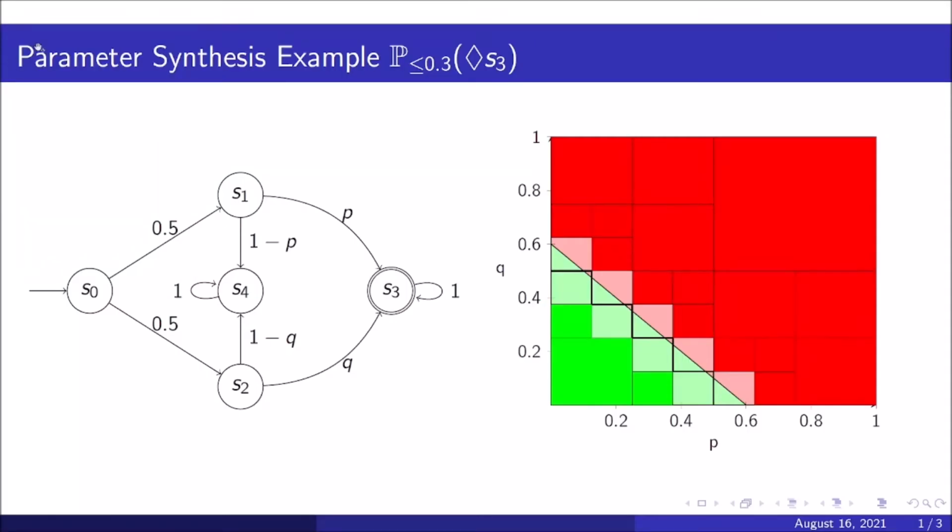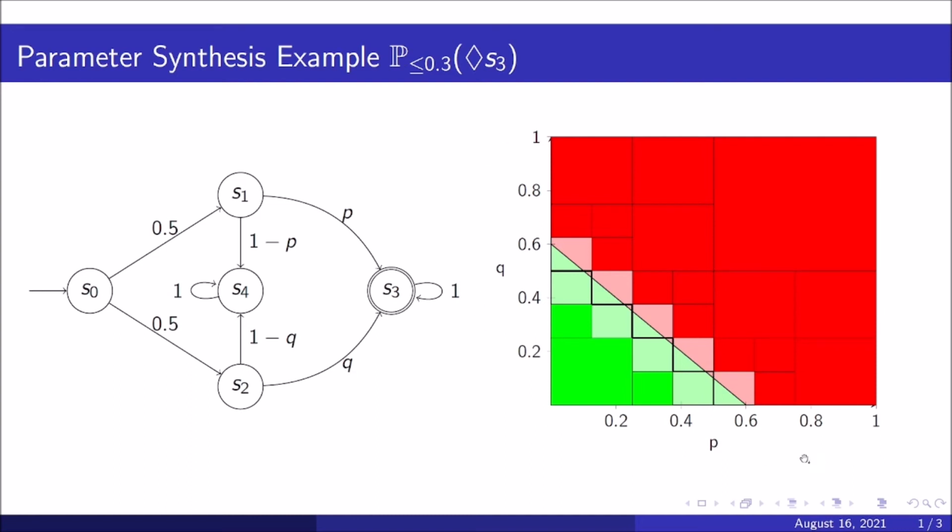Welcome everyone to this teaser video about parameter synthesis. So if we have a DTMC in which the probabilities are not fixed, so we have these parameters P and Q here, then we want to find out for which values of P and Q some reachability property is violated or satisfied. In Storm, this has been implemented in the following way.